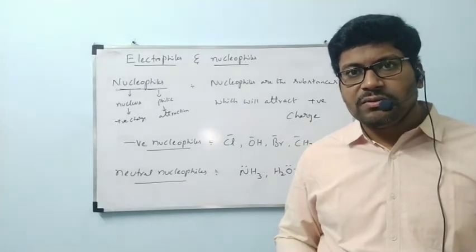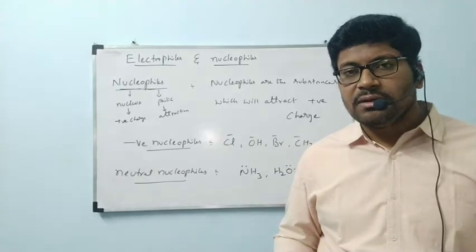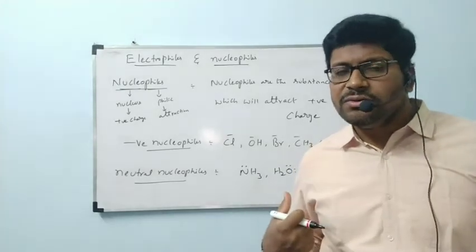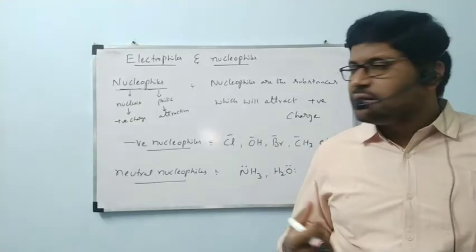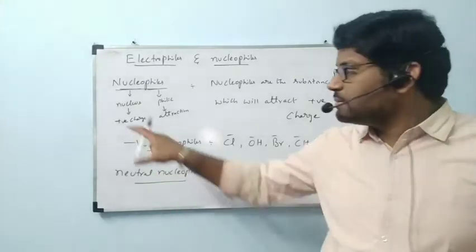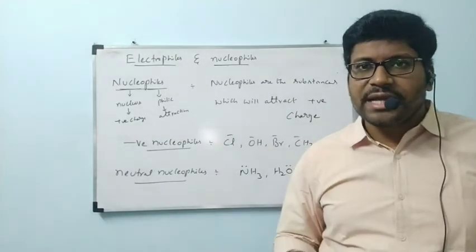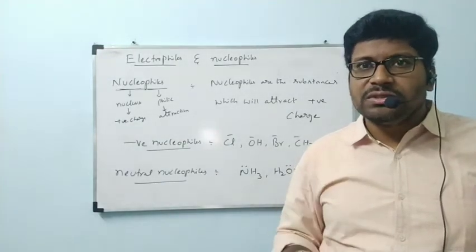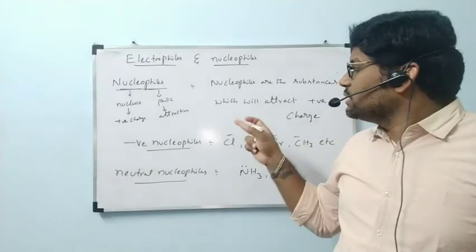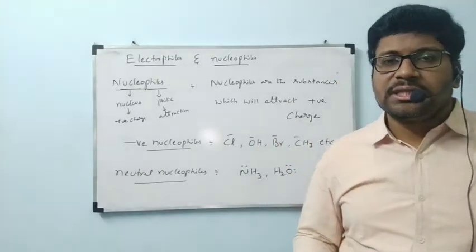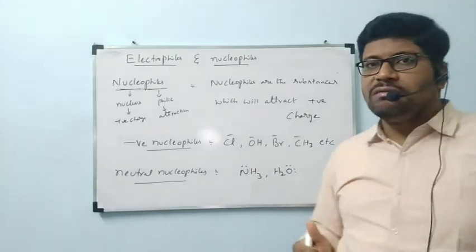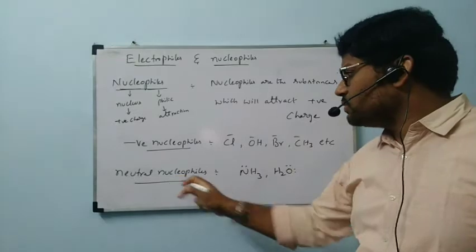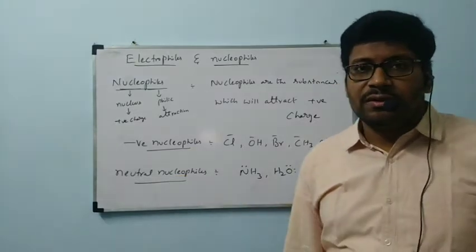It contains the nucleus as well as electrons, but one proton is in excess, so the substance is going to be attracted by a nucleophile. That is for remembering purposes, nucleus positive charge, like that we wrote. Actually, the entire nucleus will not be attracted. These substances will attract the positive charged substances. Those are called nucleophiles. Negative nucleophiles: Cl minus, OH minus, Br minus. Neutral nucleophiles: NH3, H2O.